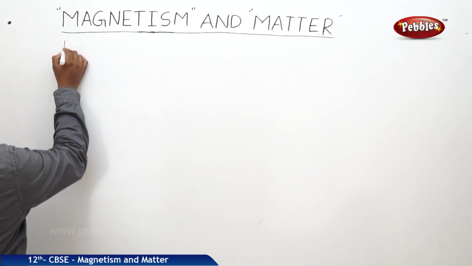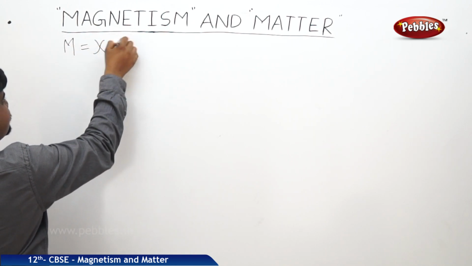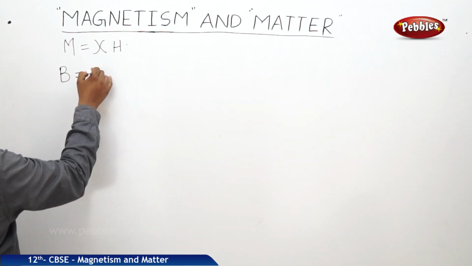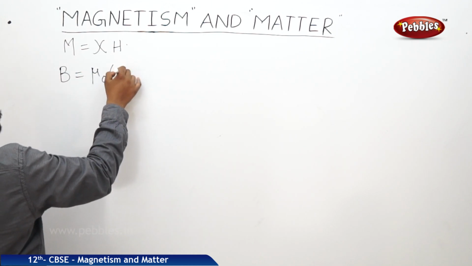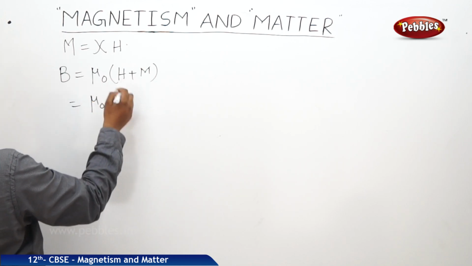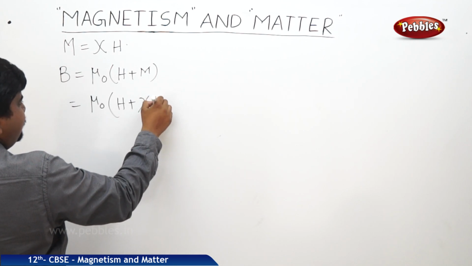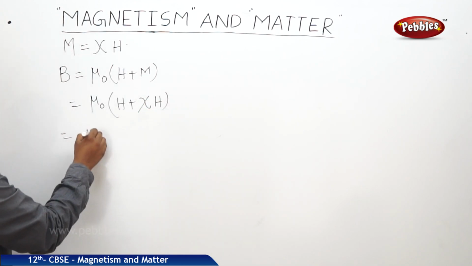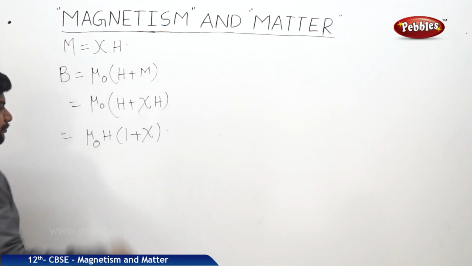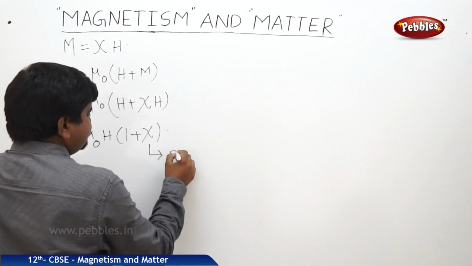So we know that M is equal to chi H. So B is equal to mu naught into H plus M. So we can write mu naught into H is H, M is equal to chi H. So if you take mu naught H common, into 1 plus chi is equal to B. This chi is susceptibility.